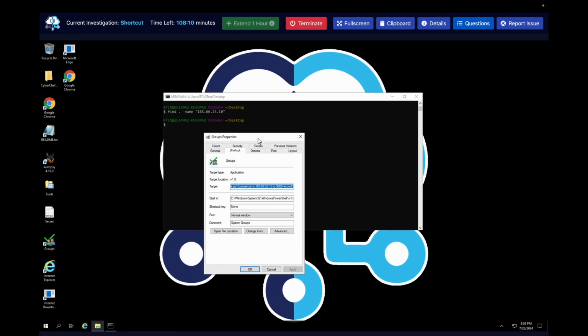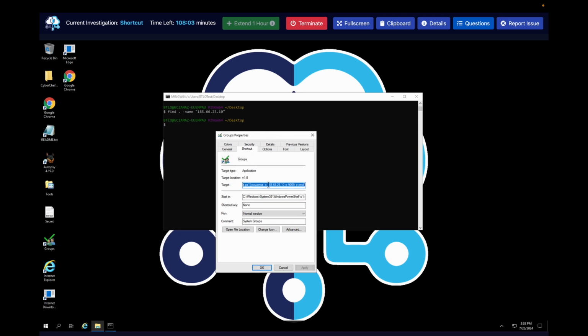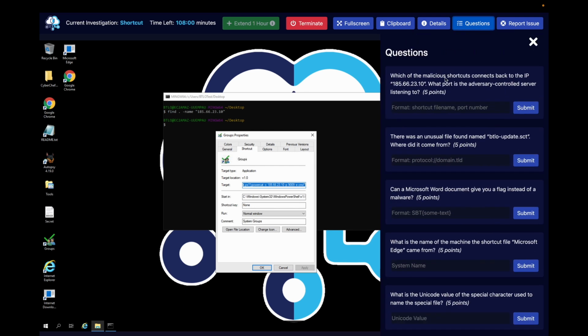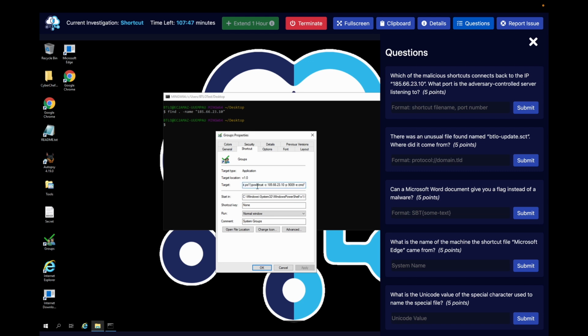All right, I'm back. I just checked all the properties. I thought this one was interesting right here because it referenced the IP in question. So let's look at the question again. We have the malicious shortcut, which will be the groups shortcut. I did a right click and checked properties, and I got this screen. I'm looking at the target here, which is the target for the link. And if we examine it, you see it's launching PowerShell. Let's see what command it's launching.